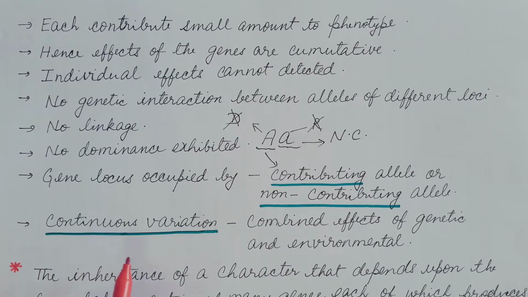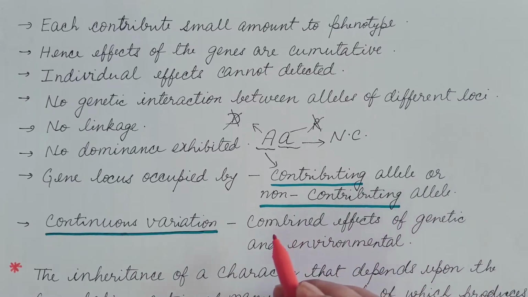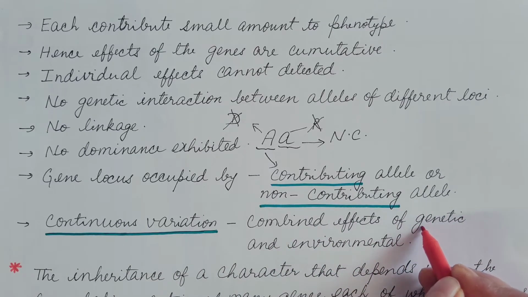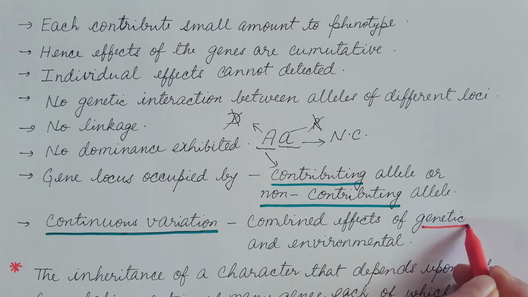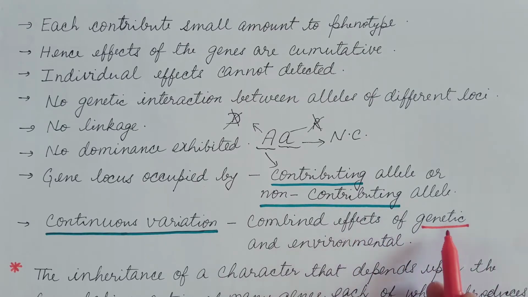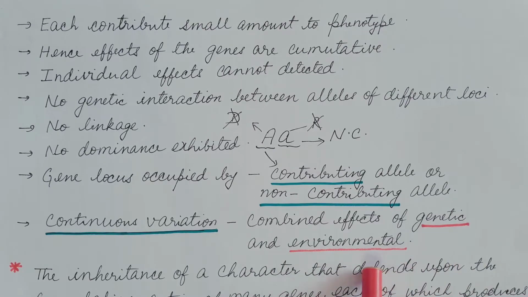Continuous variation is seen. There is a degree of variation in the phenotype. So, there is a spectrum of phenotypes, and these slightly blend from one type to another, and hence continuous variation is seen. This continuous variation is the combined effect of genetic and environmental factors. Neither of them exclusively is responsible for the variation.